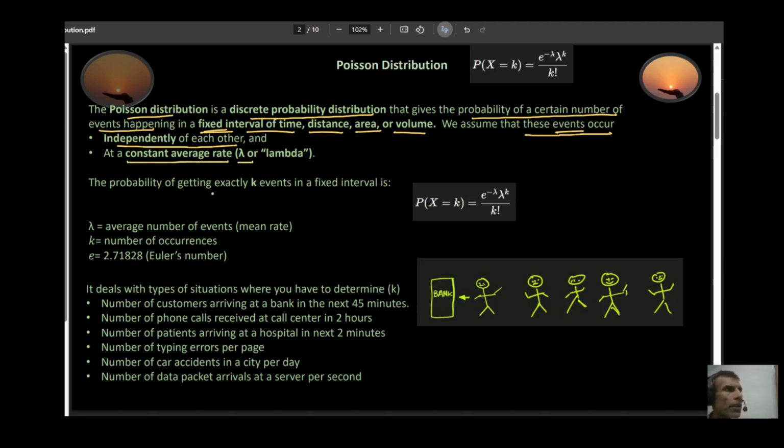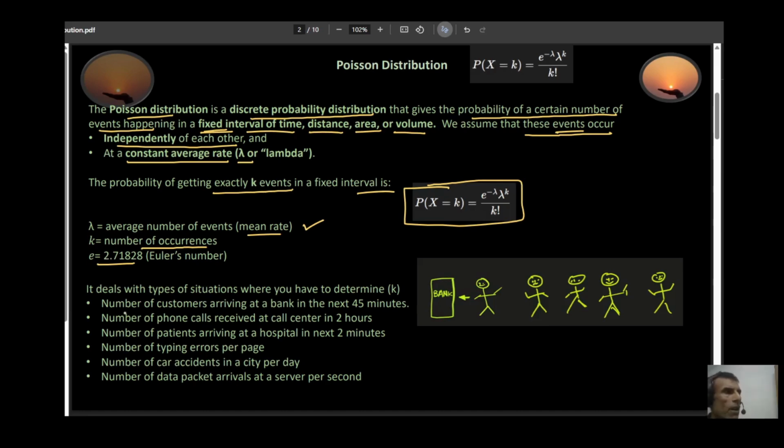Now, the probability of getting exactly k events in a fixed interval is given by this formula right here. This is how your Poisson distribution is expressed. Your lambda is the average number of events, your mean rate. Your k is the number of occurrences, meaning how many times it occurred. E is your Euler number. So it deals with the type of situation where you have to determine k.